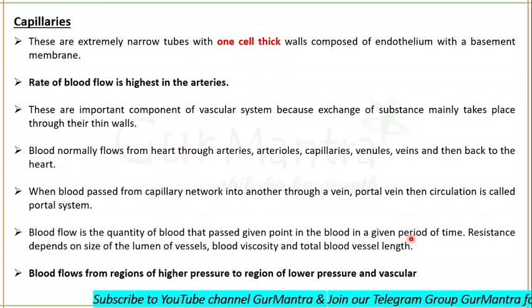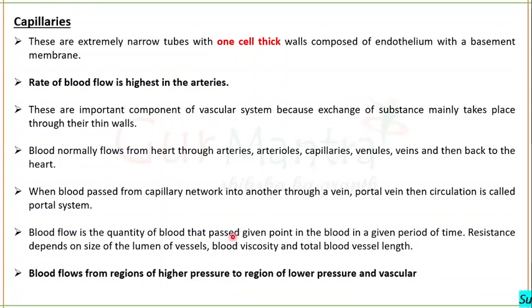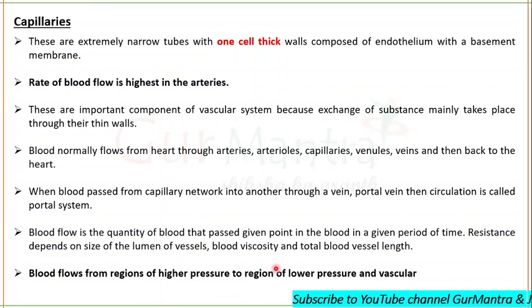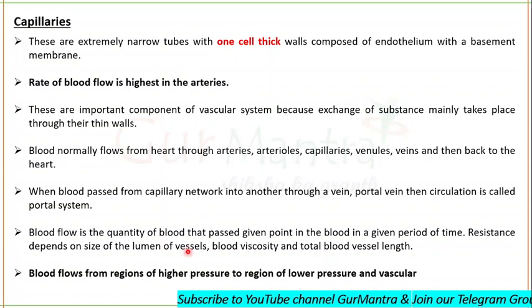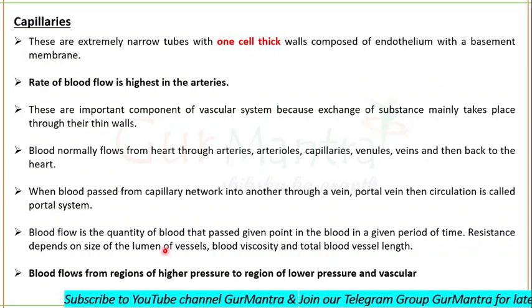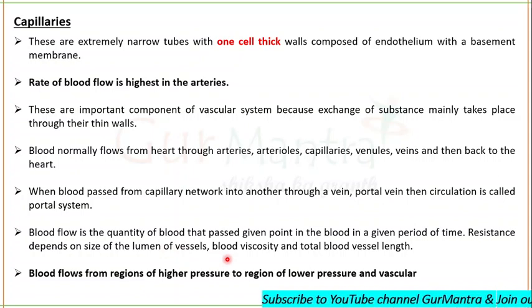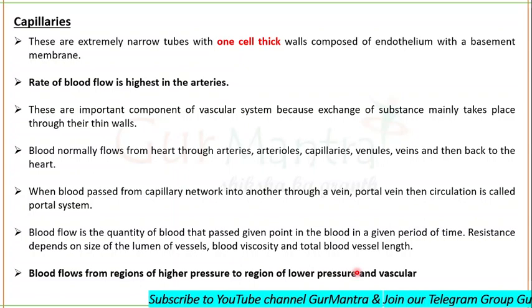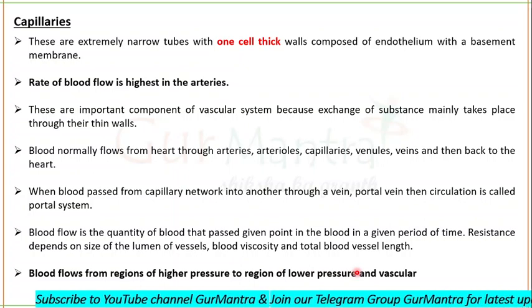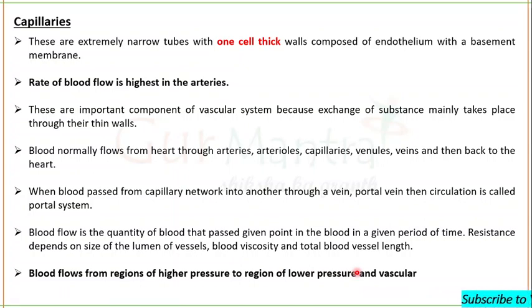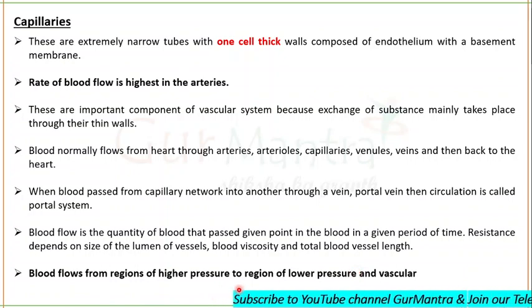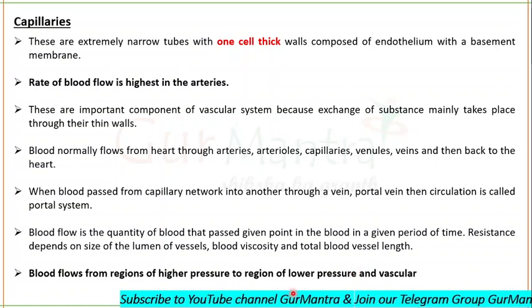Resistance to this blood flow depends on the size of the lumen of vessels, blood viscosity, and total blood vessel length. If the lumen of the vessel is narrow, the blood flow will be resisted. If the blood viscosity is high, there will be lesser blood flow. If the total length of the vessel is more, like it is too long, then there will be more resistance to the blood flow. Blood always flows from the region of high pressure to the region of low blood pressure.